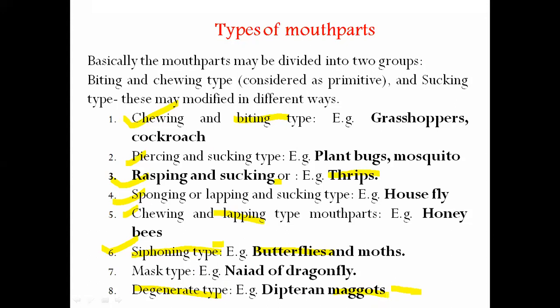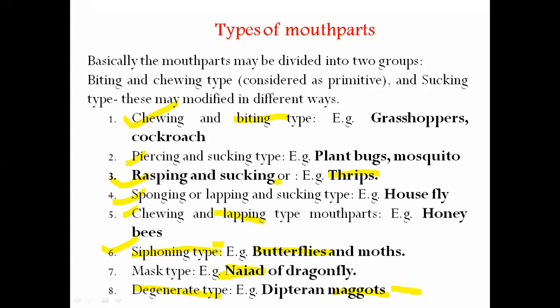Naiad, it is an immature stage of dragonfly. Here the mask type, the naiad is given here. This naiad means what? It is an immature stage of dragonfly, which lives in water, in stagnant water, or in the water. The young stage of the dragonfly is called a naiad. Okay, so this is overall the different types of mouth parts of insects.